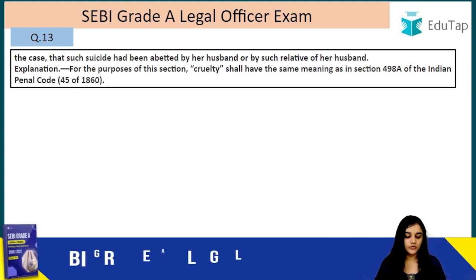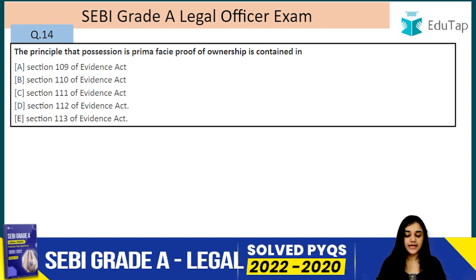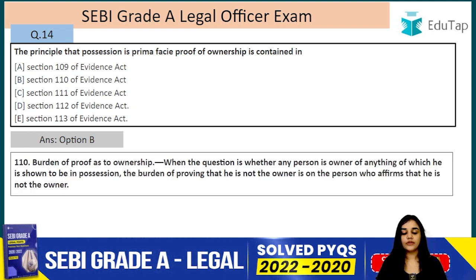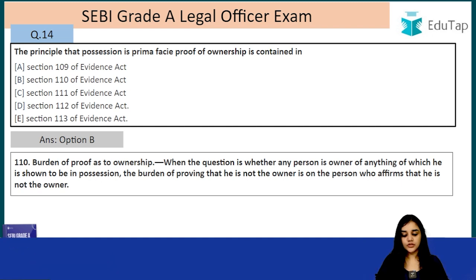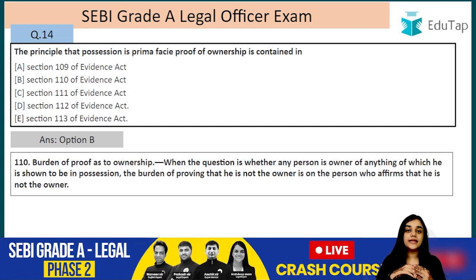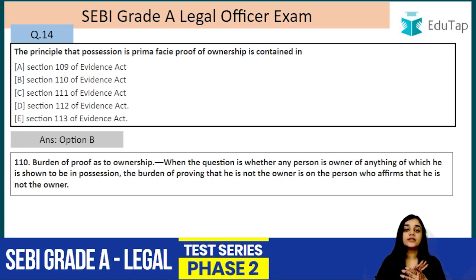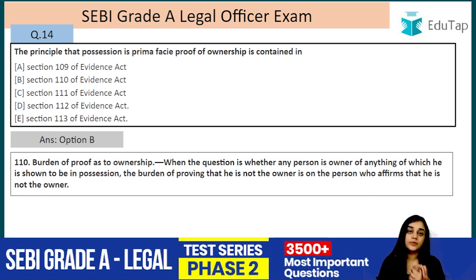For the purpose of this section, cruelty shall have the same meaning as in section 498A. Question number 14. The principle that possession is prima facie proof of ownership is contained in, the answer is B, section 110 of the Indian Evidence Act. So this is burden of proof as to ownership. The person who possesses a thing, the possessor, is regarded as the owner. And if someone wants to rebut this presumption, he has to prove the same, right?